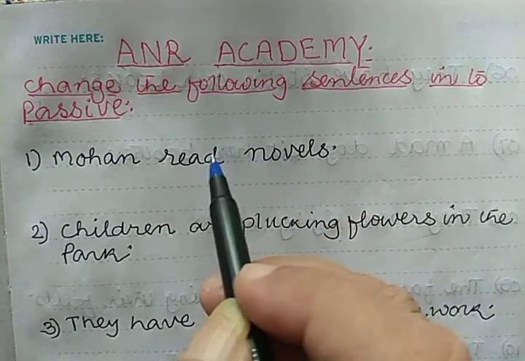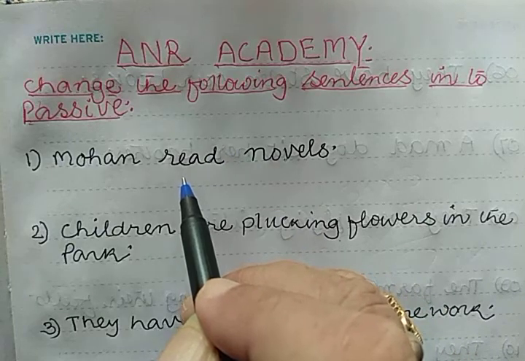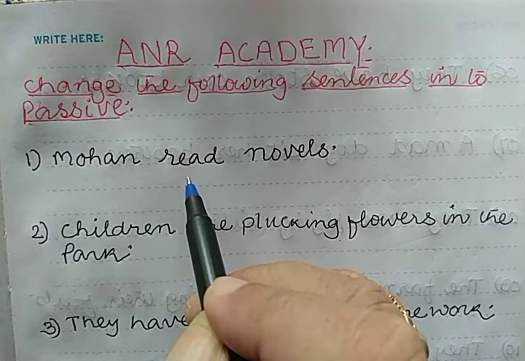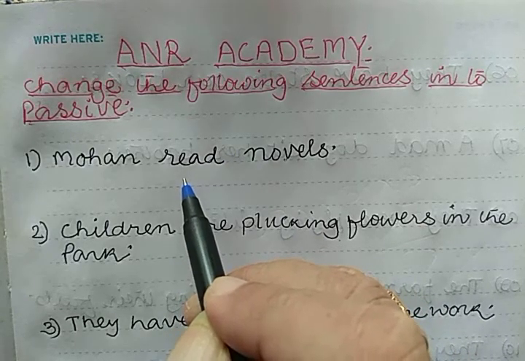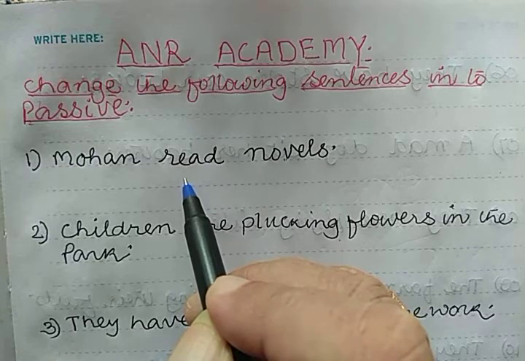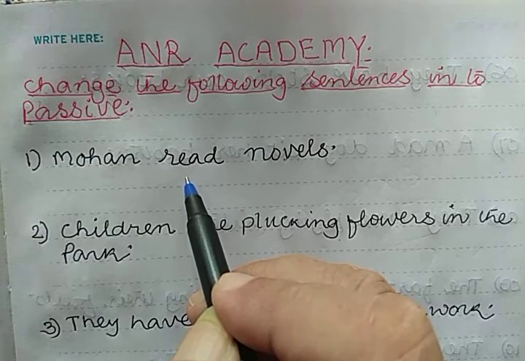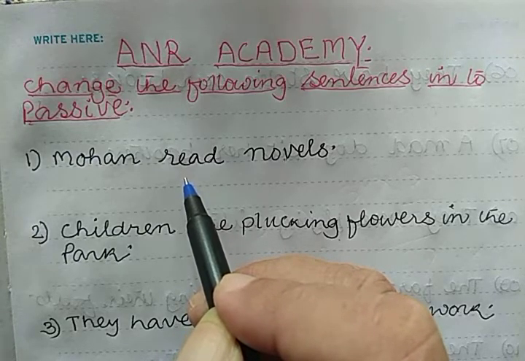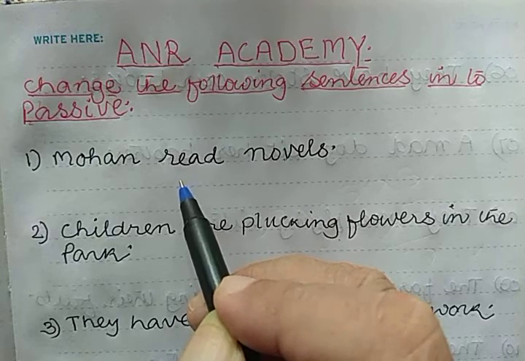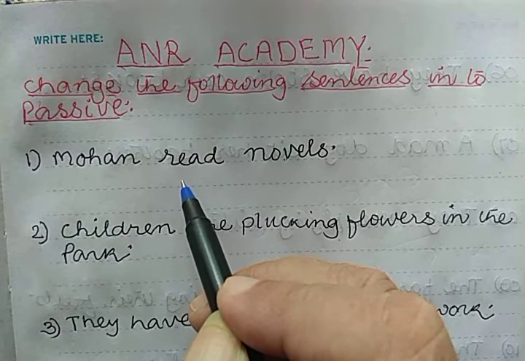So always we should remember, if the given sentence is in simple past tense, we need to add was or were extra in the passive sentence, according to the noun.